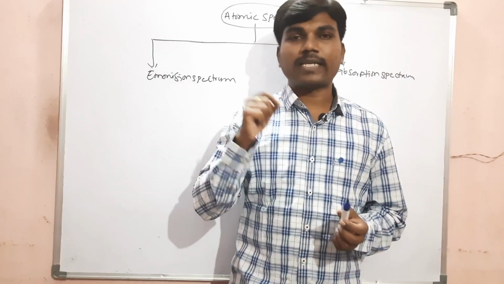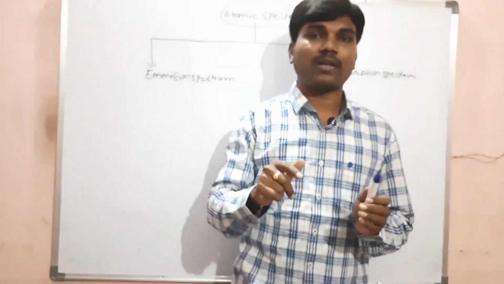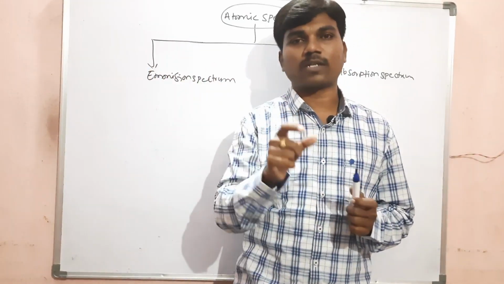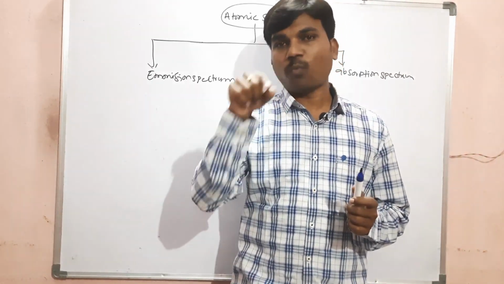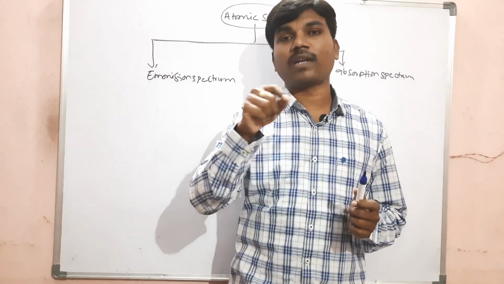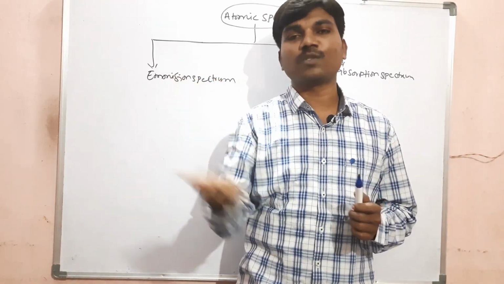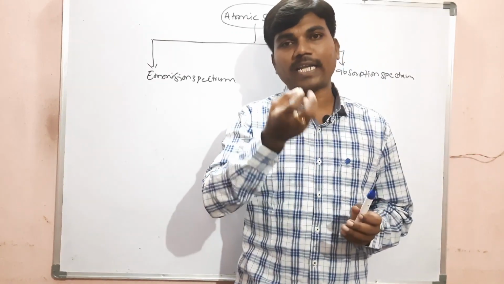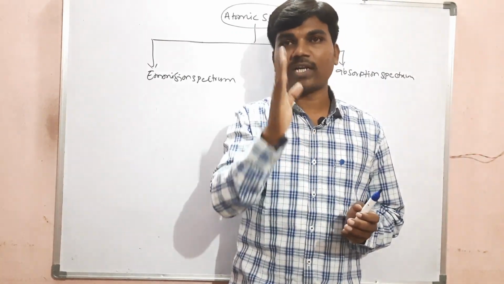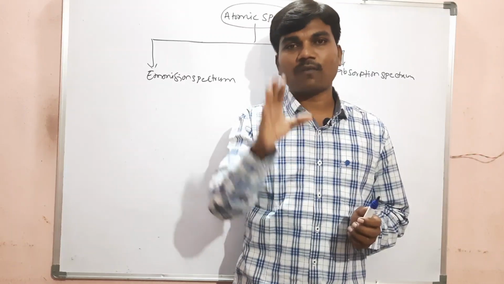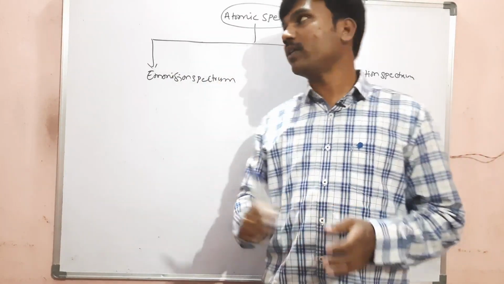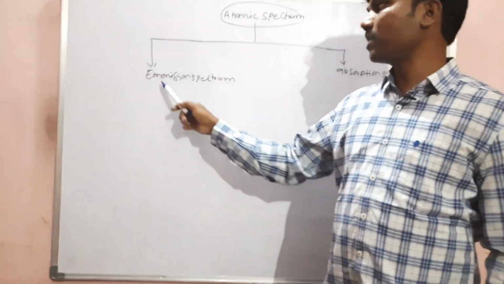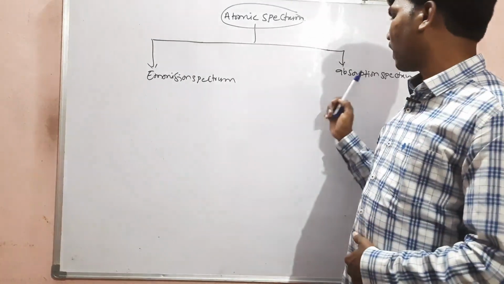But in the case of gases, when we take gas atoms, they will not release colors like this visible spectrum. Gas atoms will release light sparks of particular wavelengths, but they will not show exact colors like the visible spectrum. Different types of light sparks will be visible in a gas atom spectrum. That spectrum we call the atomic spectrum.